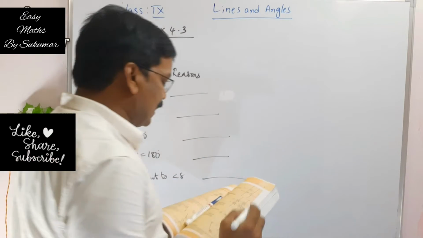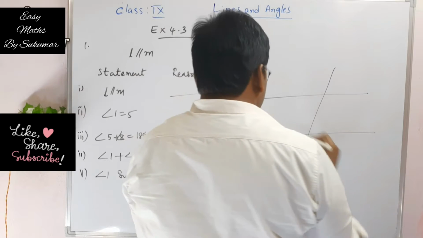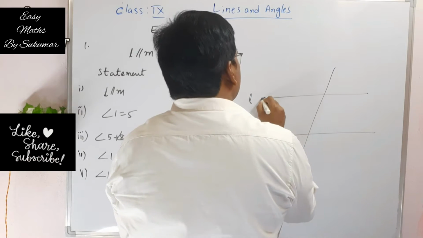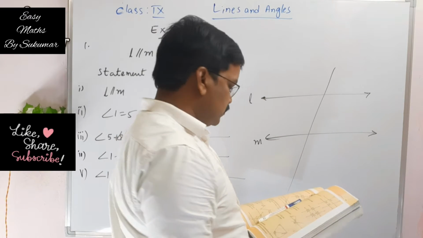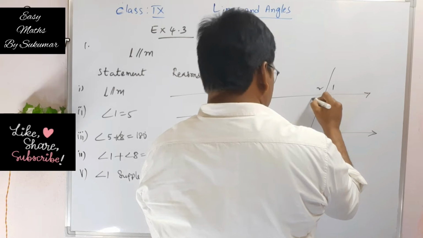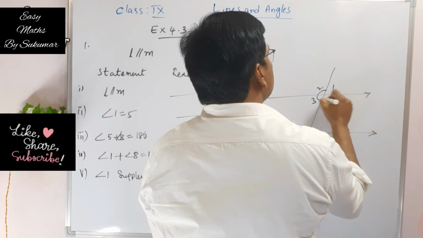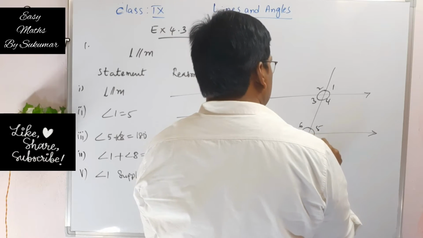Here, the figure is given like this. L and M are parallel lines. Students, are you here? This is 1, 2, 3, 4, and these are the angles 5, 6, 7, 8.